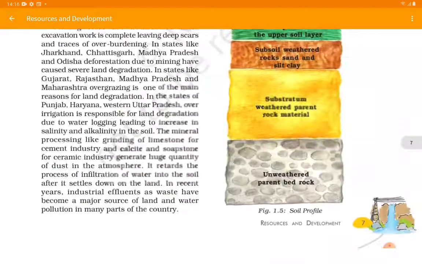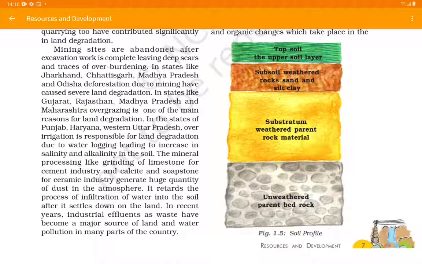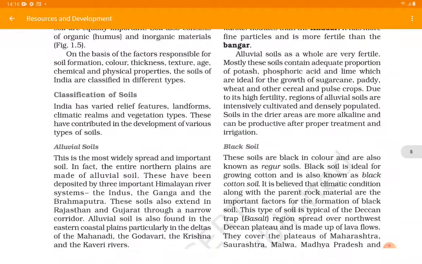Before that, let us study the structure or the soil profile. Now, the layer of soil which we can see on the ground is the topsoil, and it is the thinnest layer. This is the upper soil layer. Below that comes subsoil, that is weathered rocks, and sand, silt and clay form this subsoil. Then the substratum, formed by weathered parent rock material, and afterward unweathered parent bedrock, which contains all of the rocks. It is not weathered.